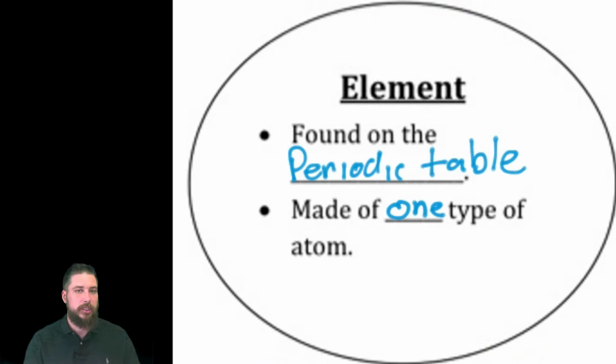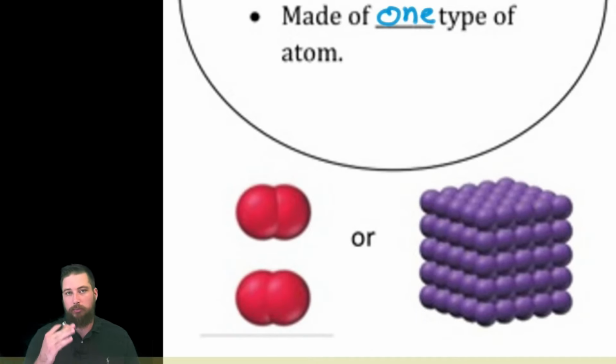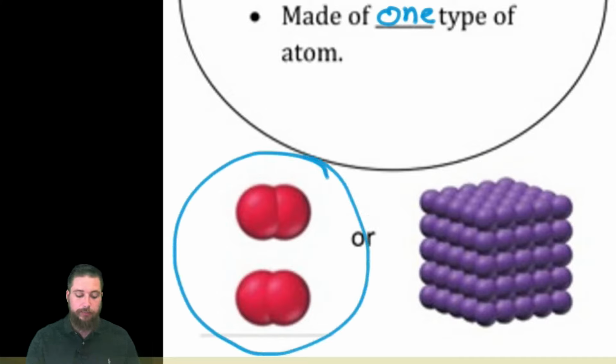Now, what I will say though is if you take a look at the example below, you'll see that each one of those molecules has two atoms. But it doesn't matter that there's two atoms. What matters is how many types of atoms are there. There's only one type of atom.